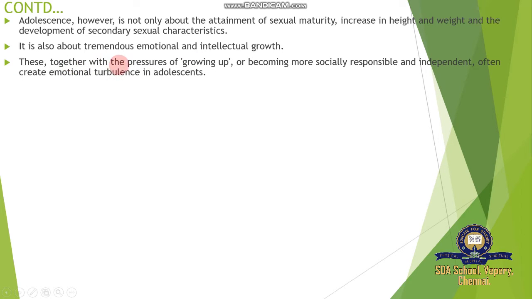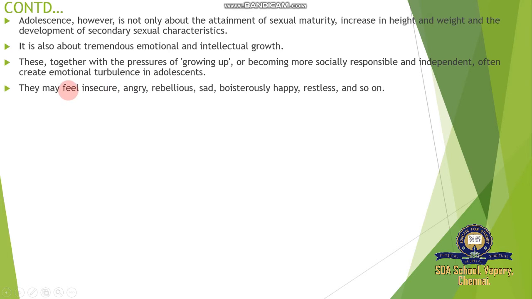This, together with the pressure of growing up to become more social, responsible and independent, often creates emotional turbulence in adolescence. They may feel insecure, angry, rebellious, sad, boisterously happy, and restless.